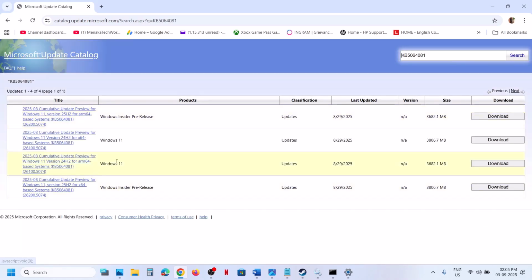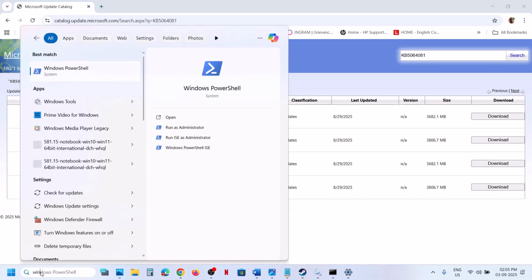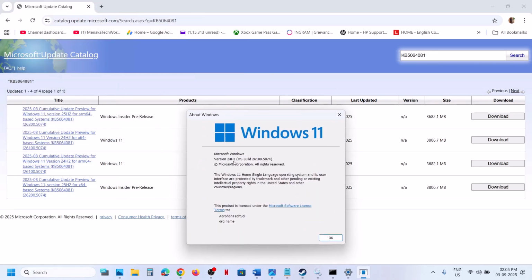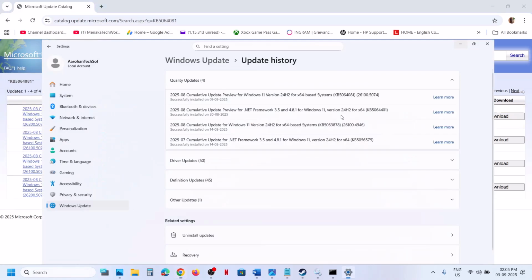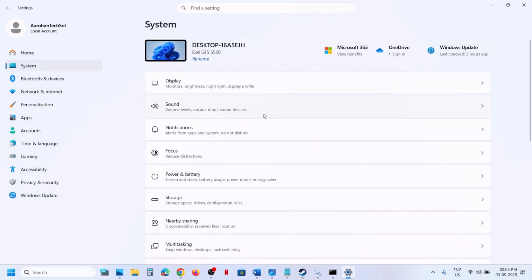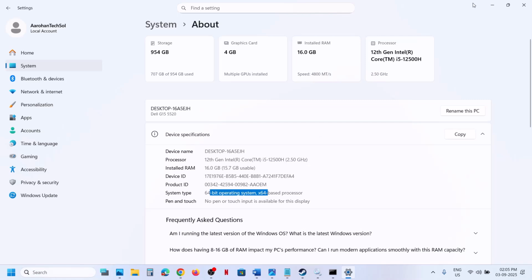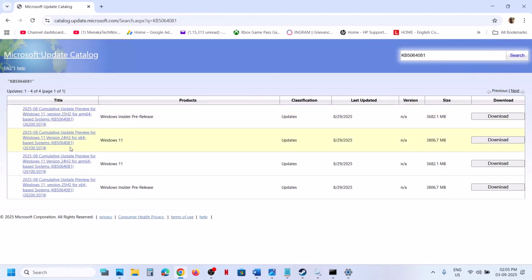And over here, if you have Windows 11 version 24H2 x64 base system, then this is the right one. If you have Windows 11 version 25H2 x64, then this is the right one. Now you can check which version you have. Type in WINVER in Windows search box and then click on WinVer run command. Over here you can see version 24H2 in my case, and check what kind of system you have. You can go to systems and then go to about, and over here you will see 64-bit in my case. Now, so for me it's Windows 11 version 24H2 x64 base system.